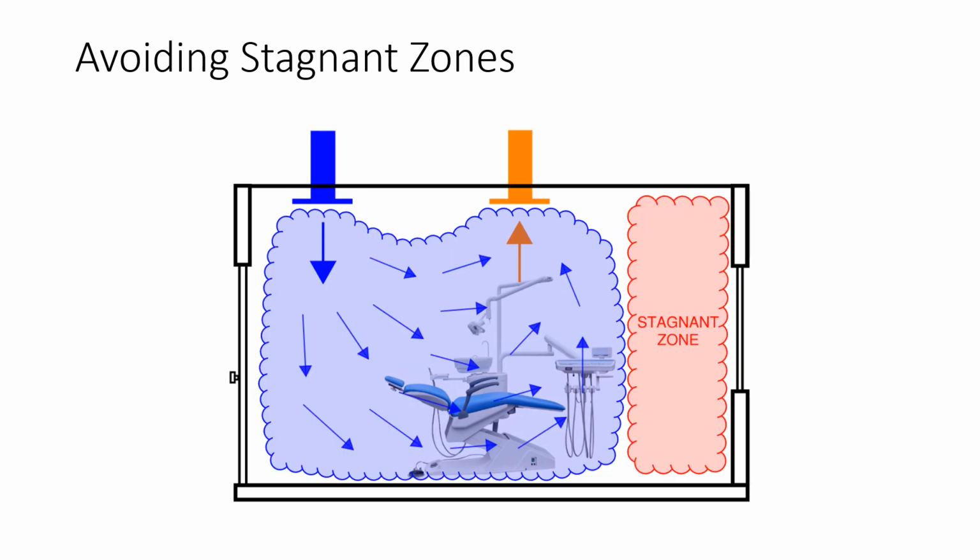In this example, we see that moving the return grill to the center of the room creates a stagnant zone on the far end of the room, opposite the side with the supply diffuser. There are many different ways the diffusers can be arranged within a room, and the key here is to make sure that the air is evenly distributed throughout the room to eliminate any stagnant areas.